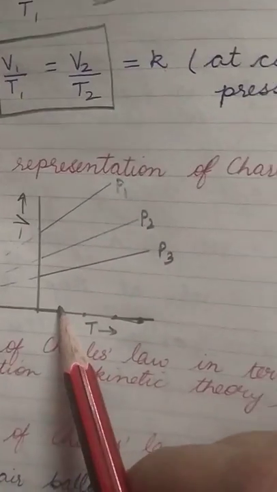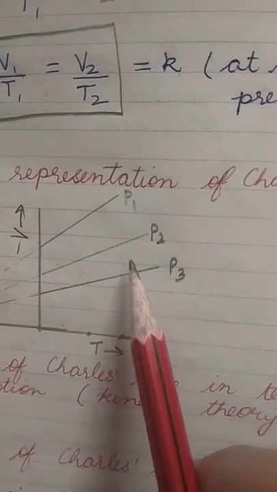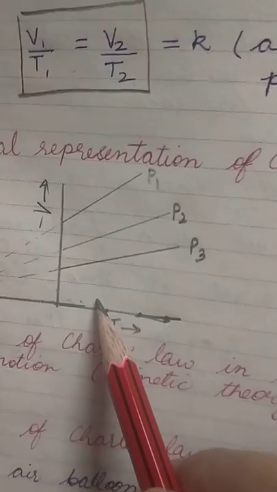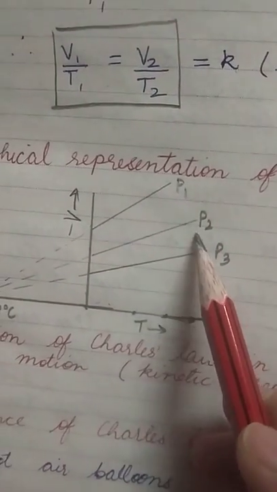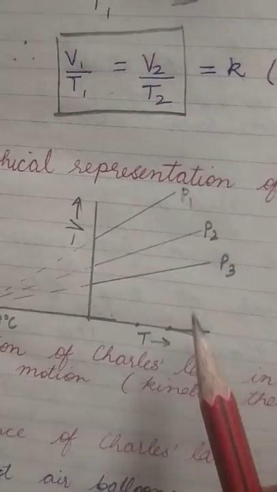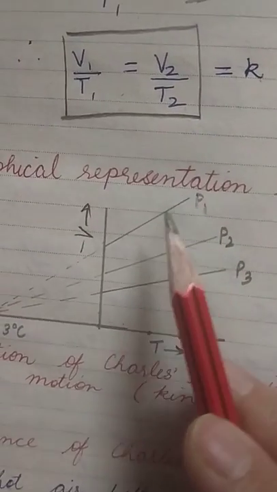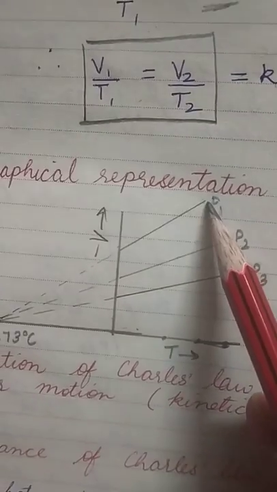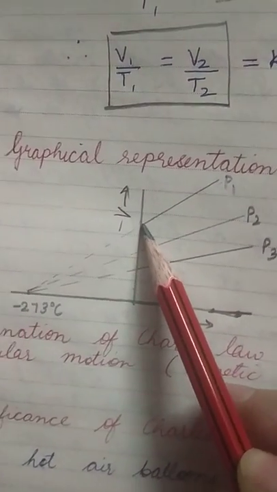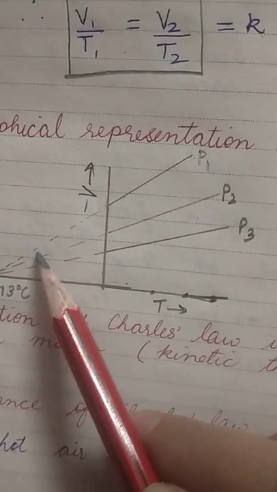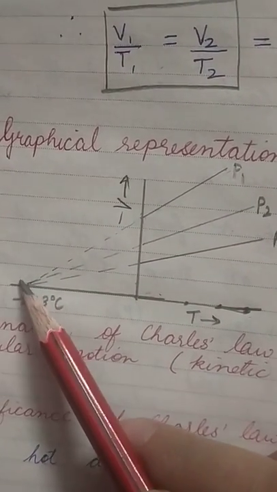So we will observe that at constant pressure, that means isobar, we will get this graph. It will show that at various temperatures, the pressure we have kept constant, and as we are decreasing the temperature, if we extend this line backwards, it will go to minus 273 degrees Celsius.